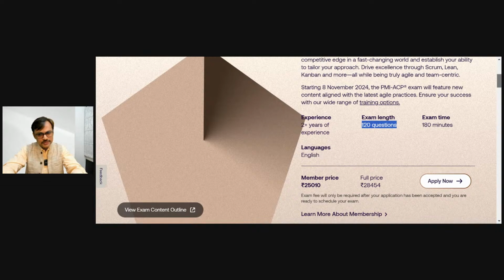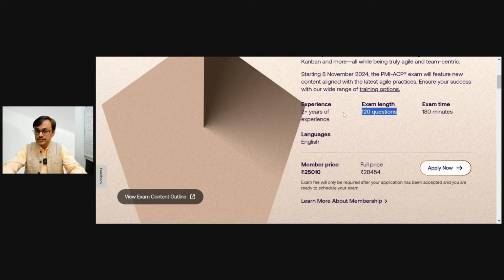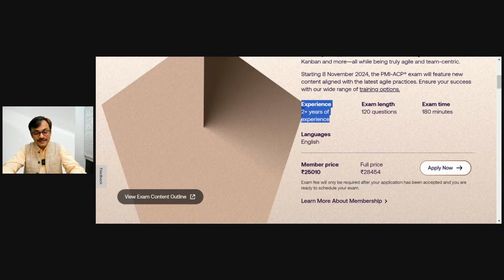Earlier, there was project management experience, Agile management experience, and those kinds of things. So now you just need to demonstrate 2 years of experience. If you have done PMP, you don't have to demonstrate any experience. You can just go ahead and give the exam. You don't see the application showing you the experience section. If you are a PMP certified person, you just need to report your contact hours and go forward with it.